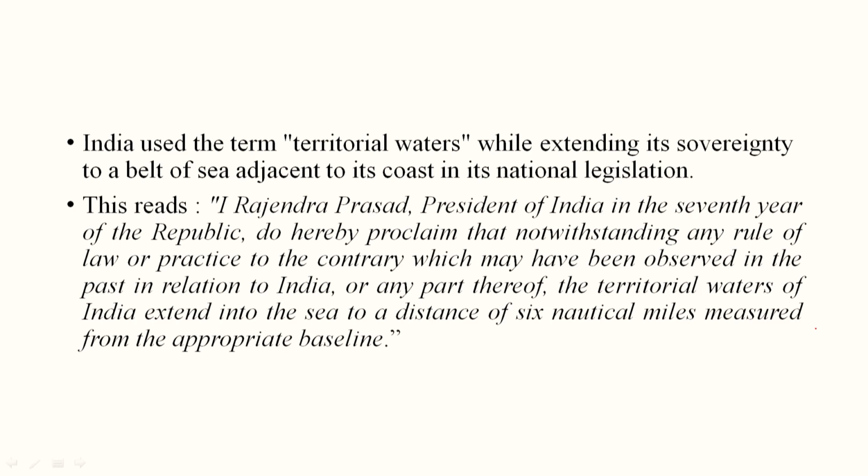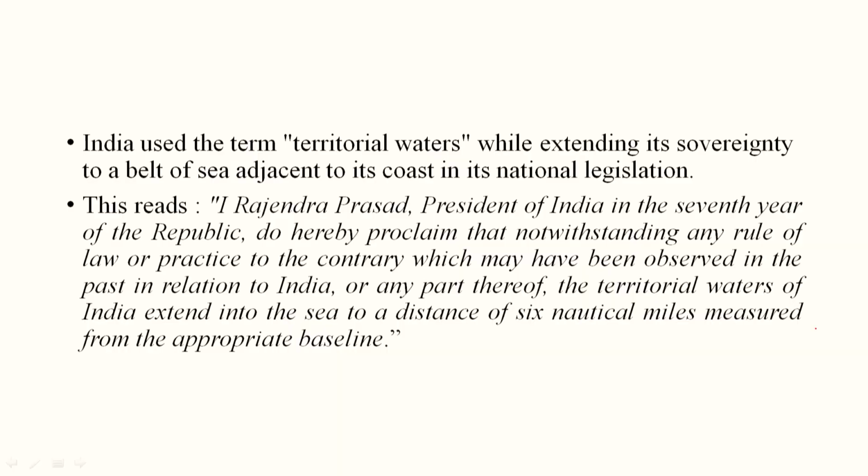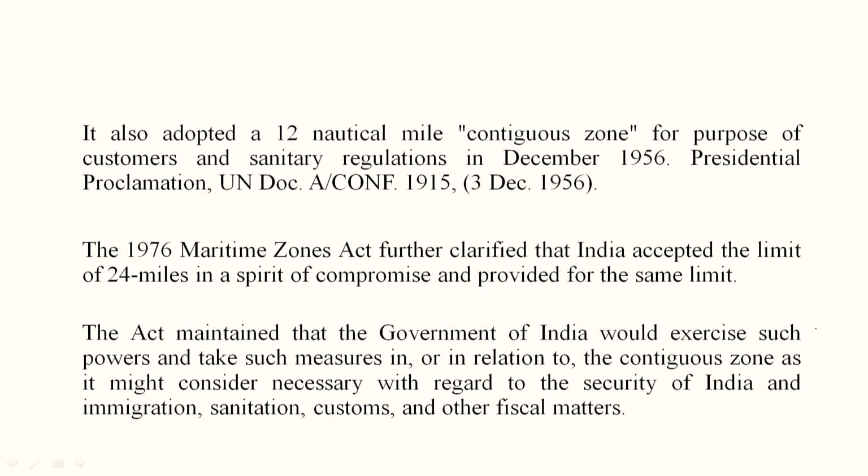So at that time, UNCLOS 3 had not framed the new definition of the territorial waters, as UNCLOS 3 came later on. It was in the year 1982 that UNCLOS 3 was established, and finally it defined the rights of the different parties in a new framework. But depending upon the earlier framework, we had the territorial waters acknowledged by India and also pronounced by the first President, extending up to 6 nautical miles. It also adopted a 12 nautical mile contiguous zone for the purpose of customs and sanitary regulations in December 1956.